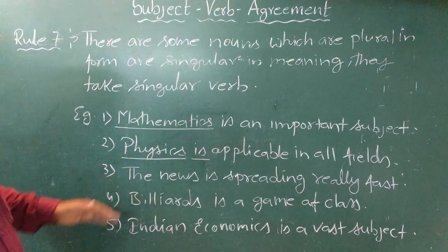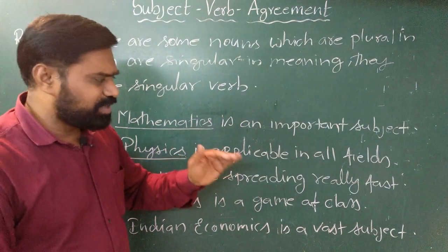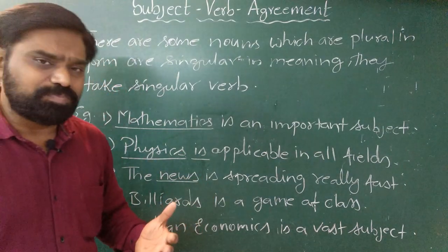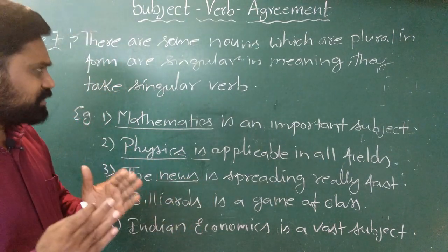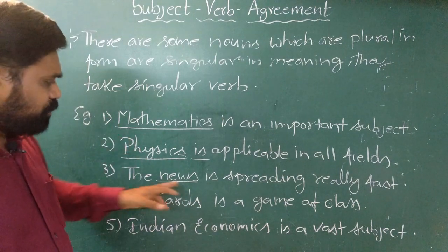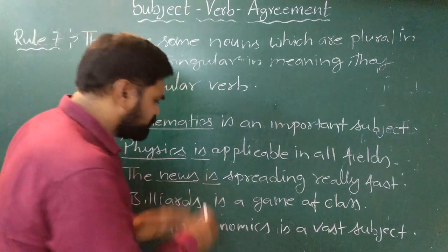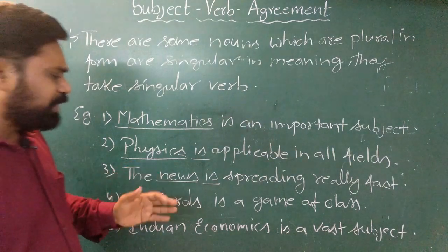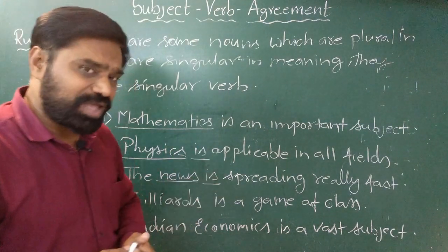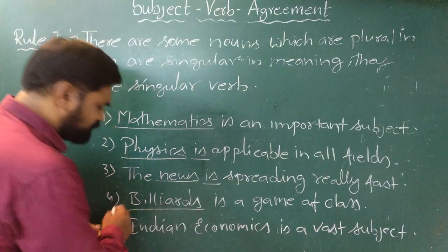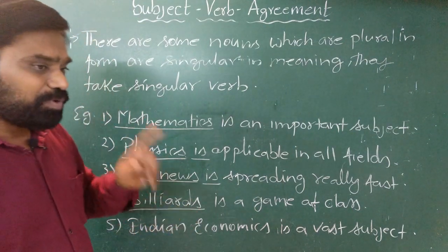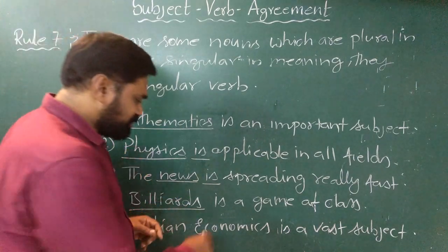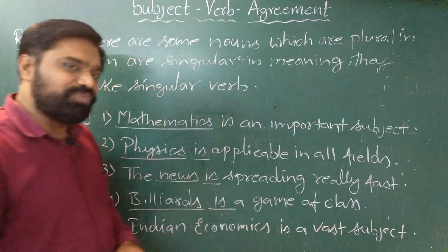Similarly, the third example, the news is spreading really fast. Here news is a plural subject, though it is plural in form, but we consider it as singular, so we use singular verb, the news is spreading really fast. See the fourth example, billiards is a game of class. Here the subject is billiards, though billiards seems to be plural, but in meaning it is considered as singular, hence we use the singular form of the verb.